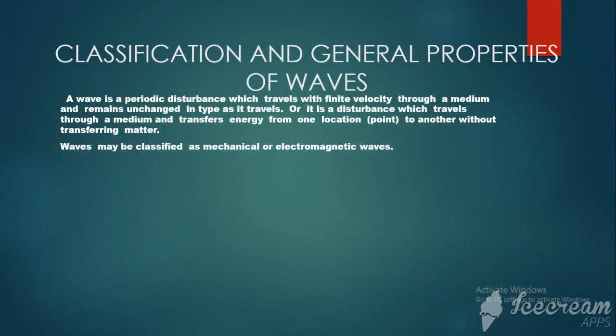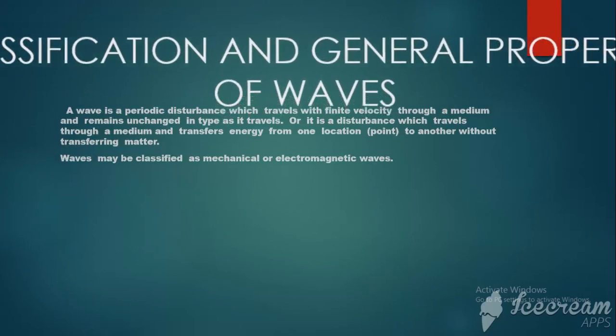So we continue on. When we look at the classification and general properties of waves altogether, we can remind ourselves, what is a wave? It is a periodic disturbance which travels with different velocity through a medium and remains unchanged in type as it travels. When they say it remains unchanged, that means there is no movement of matter as a whole. There is another definition. There are many definitions of waves. Okay, we just continue and look at this.